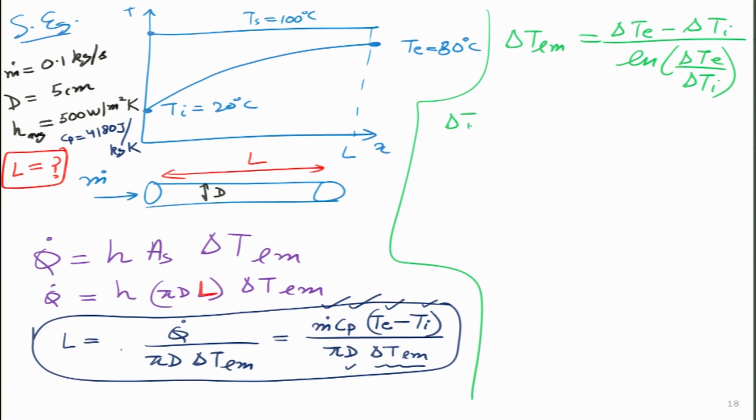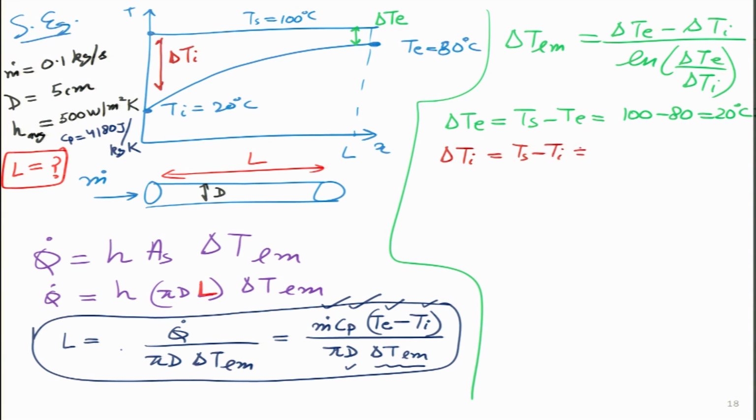And what is delta Te over here? Ts minus Te, which is 100 minus 80, 20 degrees centigrade. It is this one over here. This is delta Te. What is delta Ti? That is this one, delta Ti. Delta Ti is Ts minus Ti, 100 minus 20 is 80 degrees.